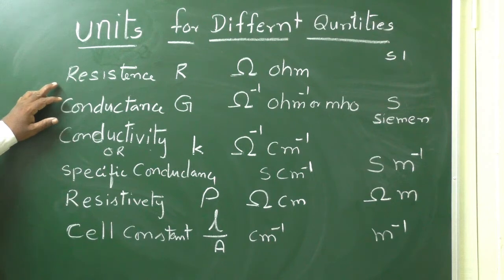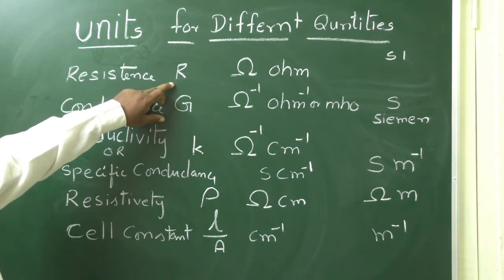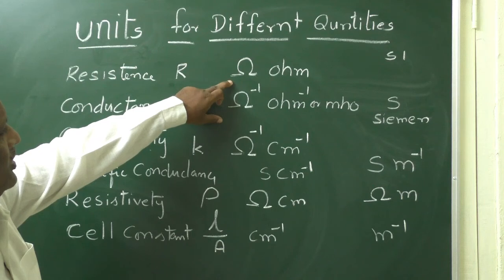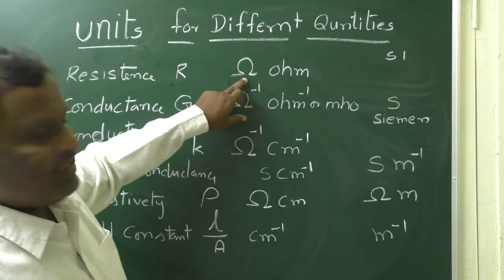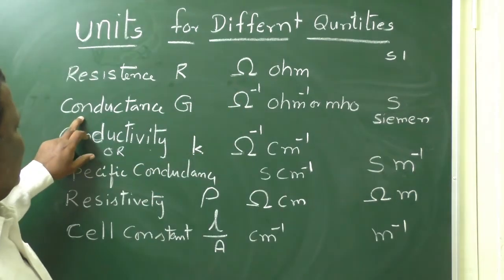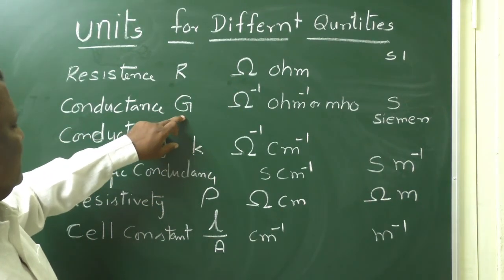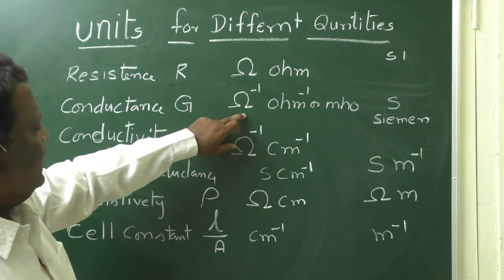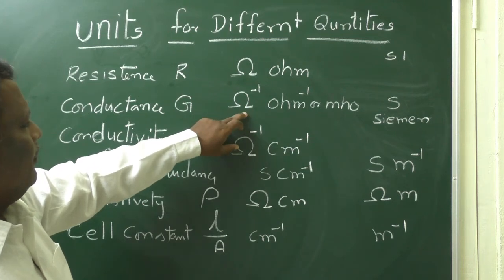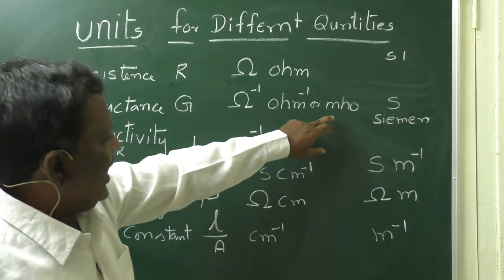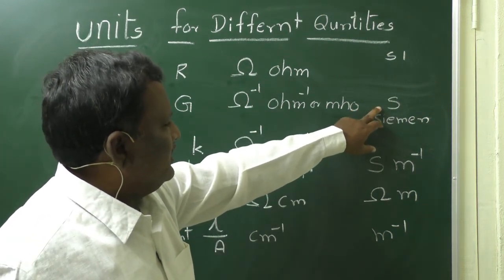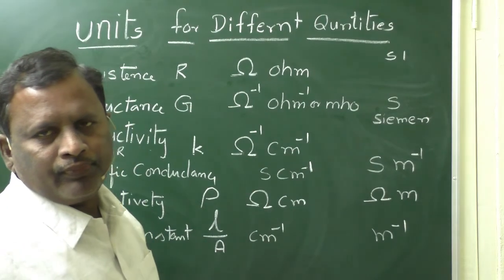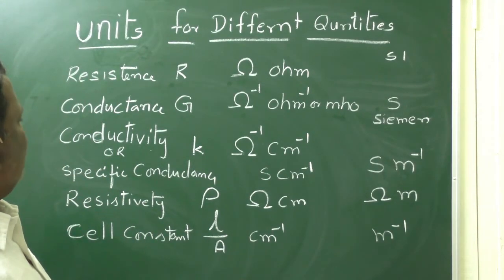Resistance is denoted with capital R and the unit for it is ohm, pronounced as ohm. Next, conductance is denoted with G and the unit for conductance is per ohm, or we can say mho. In SI units, the unit for conductance is Siemens.